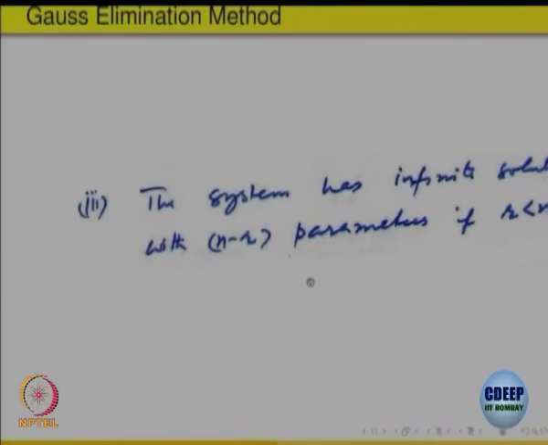If pivot comes there, that means all the previous must be 0. If in the augmented matrix there is a pivot lying in the column where b is coming, that means there is a non-zero entry in that. What is the definition of a pivot? Everything on the left is 0. So, 0 equal to non-zero, that is inconsistent, the system is inconsistent, that is what we saw. And if r is less than n, then there are n minus r parameters or variables, whatever you want to call them, which will determine a general solution.